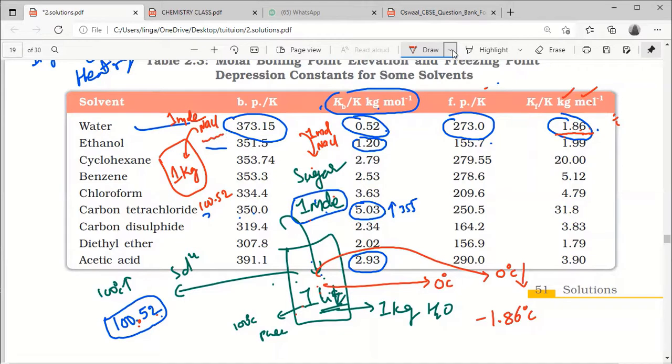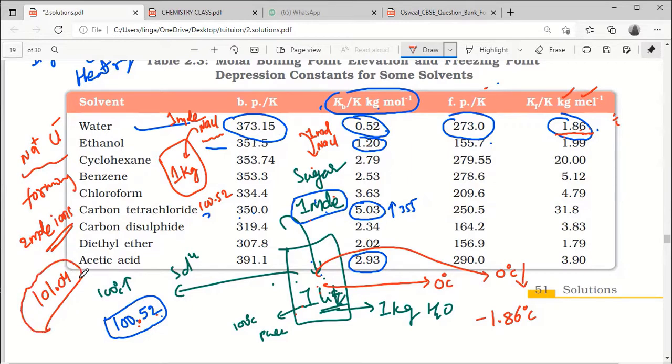electrolyte. The NaCl is splitting into Na plus and Cl minus. We are taking 1 mole but forming 2 moles. After dissolving, 2 moles of ions are present. So our boiling point will be 0.52 into 2, that means 1.04. So 101.04. This much increasing.